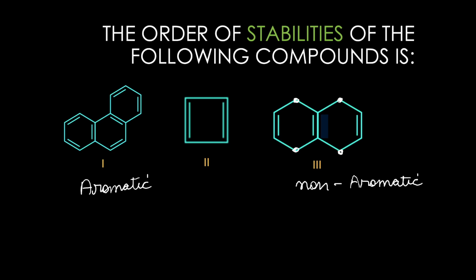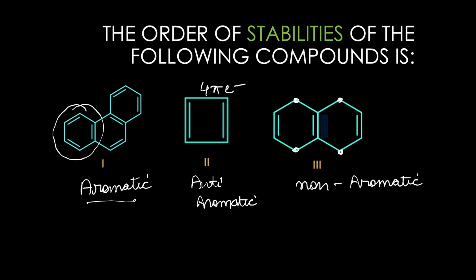And hey, we have been doing the second one now for a long time. So this is of course 4 pi electrons, you can check. Okay. So this is anti-aromatic. Now for aromatic, you need not always keep counting the pi electrons. If you see there is a benzene, one single benzene is enough to make a molecule aromatic. Keep that in mind.